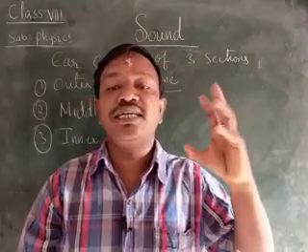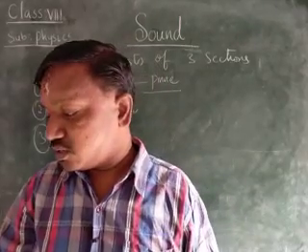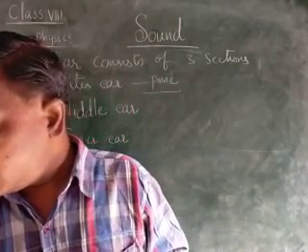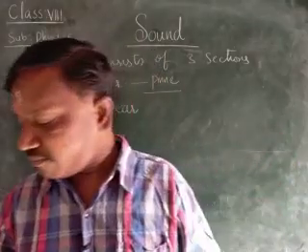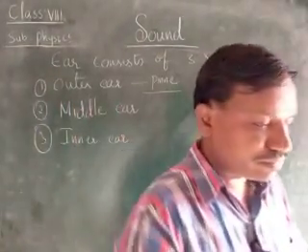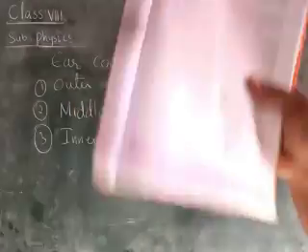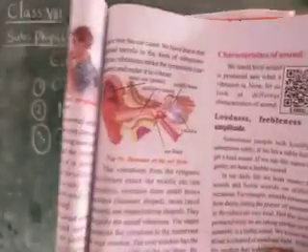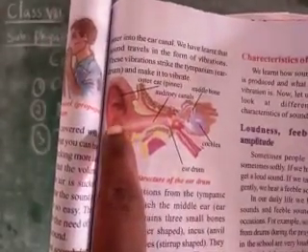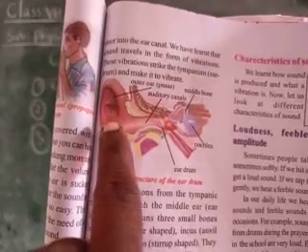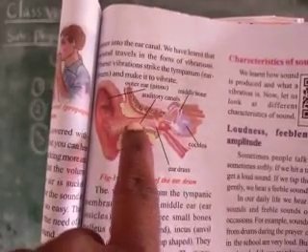It collects the sound and passes it into the ear canal.